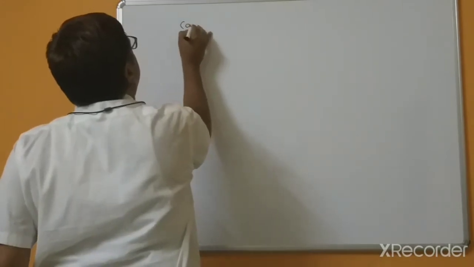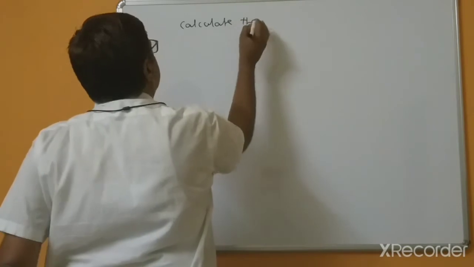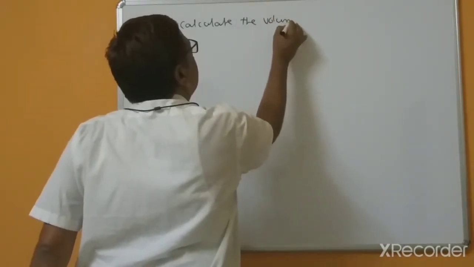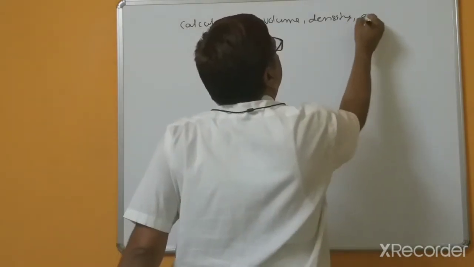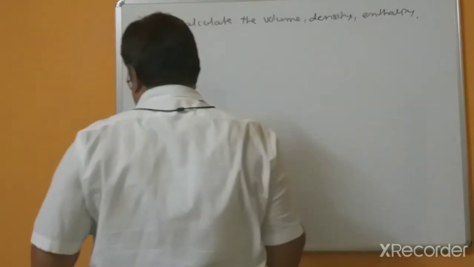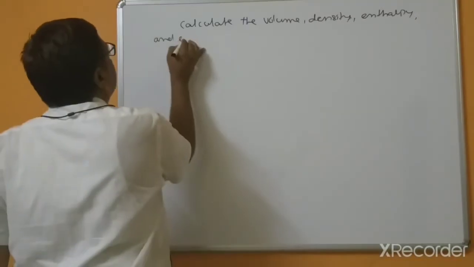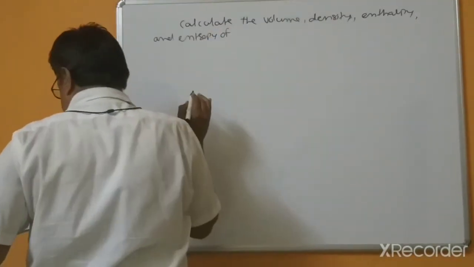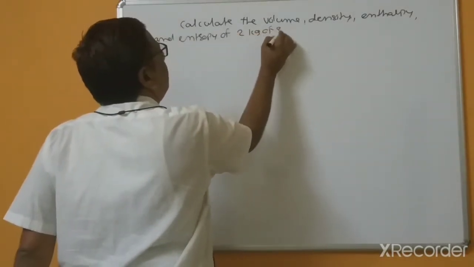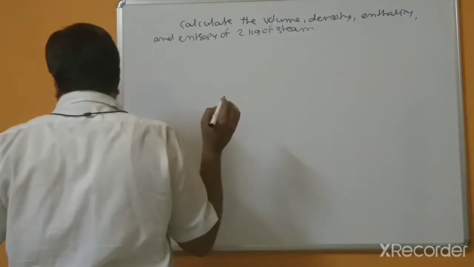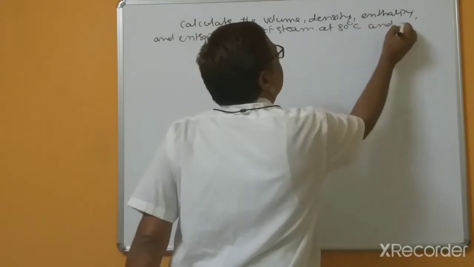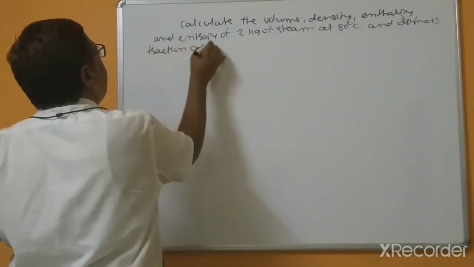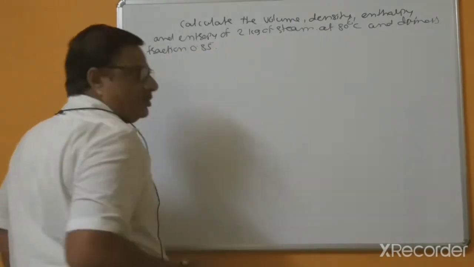Calculate the volume, density, enthalpy, and entropy of 2 kg of steam at 80 degrees centigrade and the dryness fraction 0.85. This is given.